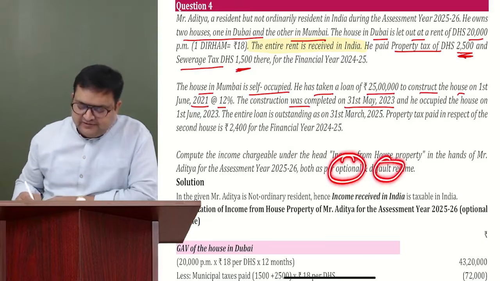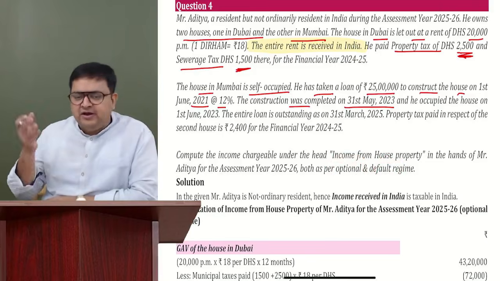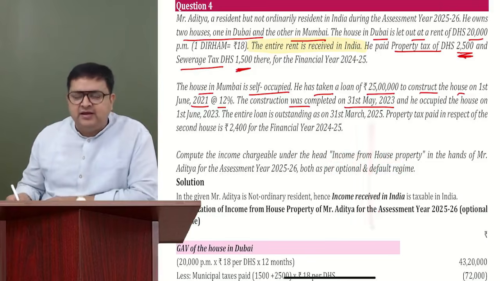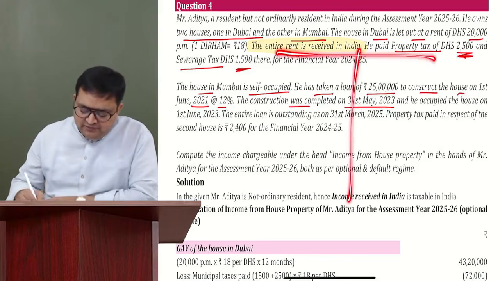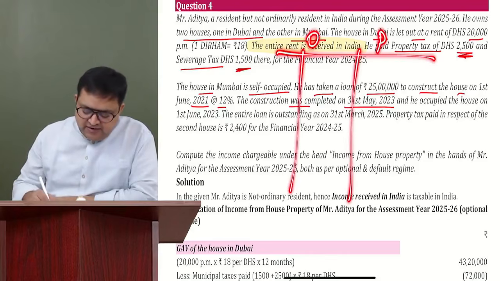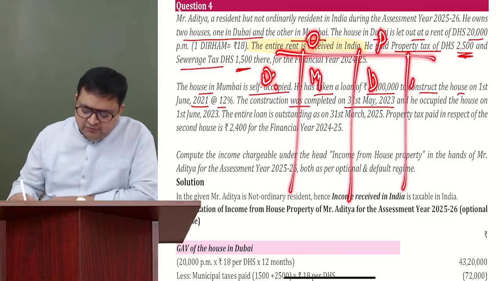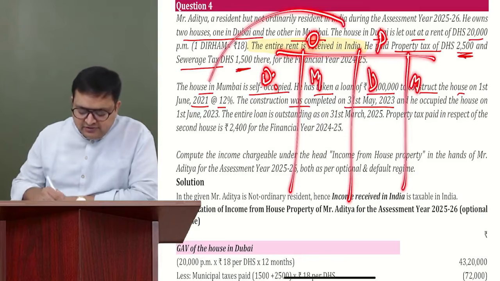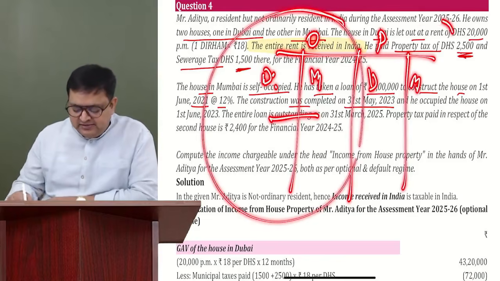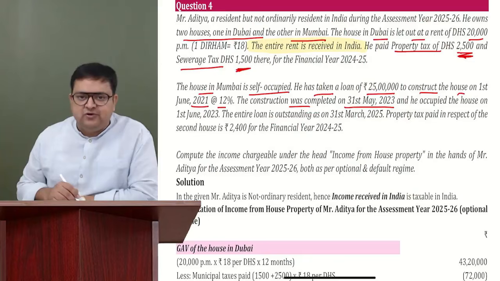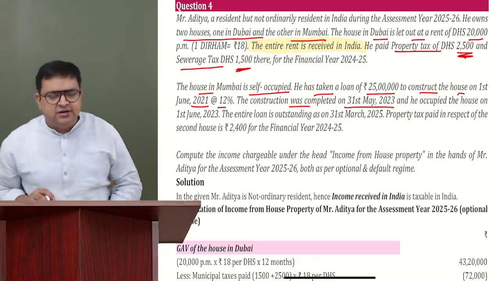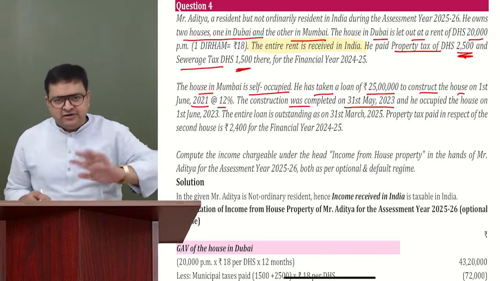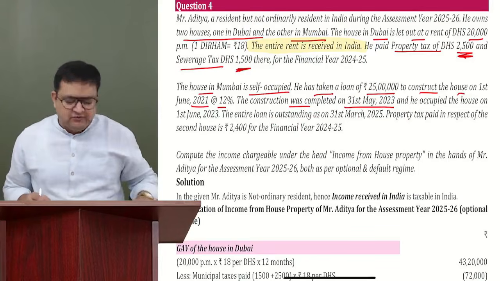So optional regime, default regime. Guys, we cannot make two columns for optional and default right here. Why? Because we already have two houses. If we make columns for optional and default, then again we have to split each into Dubai house and Mumbai house. So it would be confusing. So let us do first by optional regime, and then we will do by default regime for both the houses. Understood? I have tried to include most of the things of house property in this question. Foreign house is also there, pre-construction is also there, so that you can have a good idea about house property.